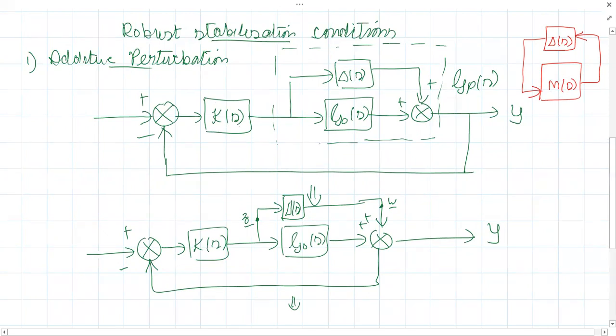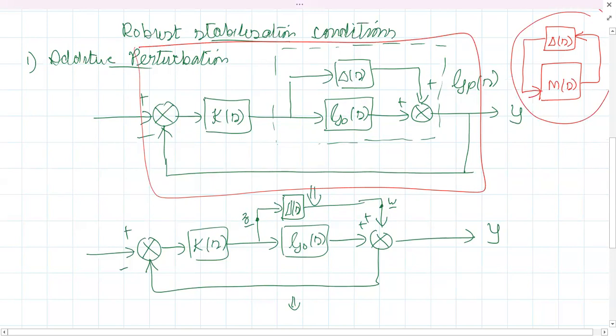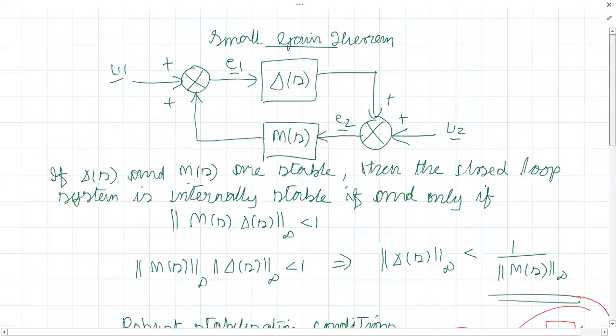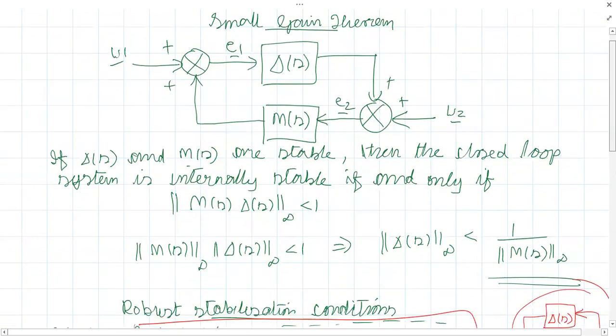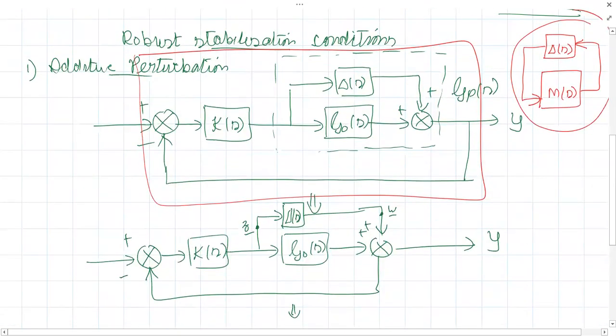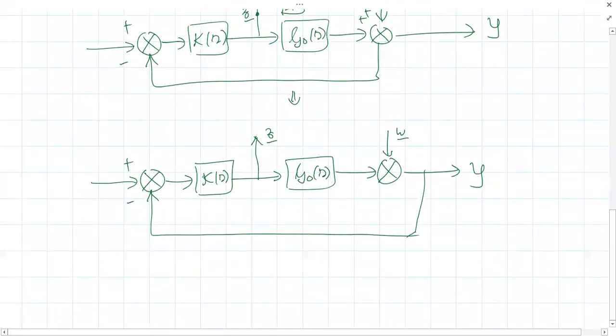So you see here, there's a controller, there's a nominal plant. We need to represent this entire configuration as this equivalent LFT. Then only can you apply the small gain theorem, right? Keep in mind, the small gain theorem needs a separate delta block and the nominal plant plus controller as another separate block. So our aim is to reduce the given block diagram, which has additive perturbation, into a two-block configuration as shown here. So how can we represent that? Tell me. How can we represent this?